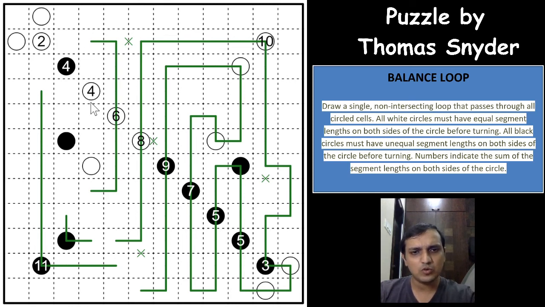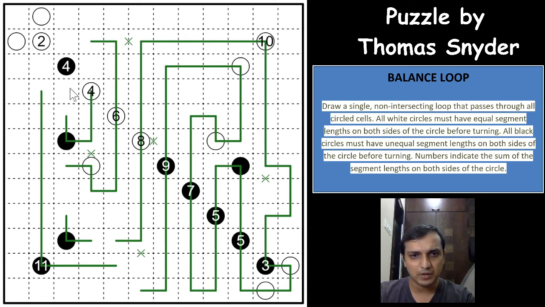So if the 4 doesn't go down, it will connect to both of these sides, and this 4 will have an equal number of loop segments on both sides, which is not possible. So the 4 has to go down 2 cells and have a cross here, and now because of the cross here, this circle will have to go this way and this will have to go this way, and now this segment cannot connect to this segment because then you will again have an equal number of loop segments for the black circle.